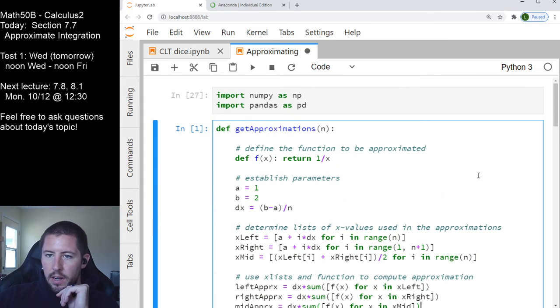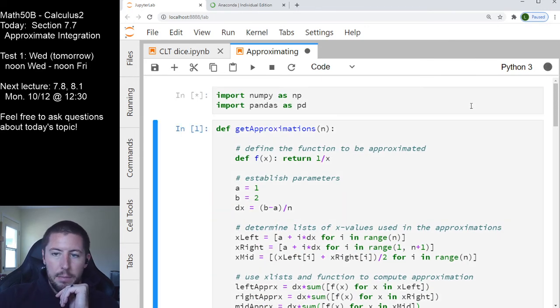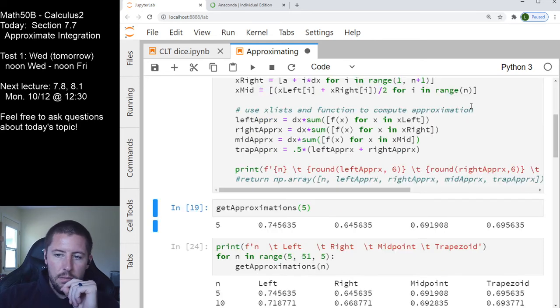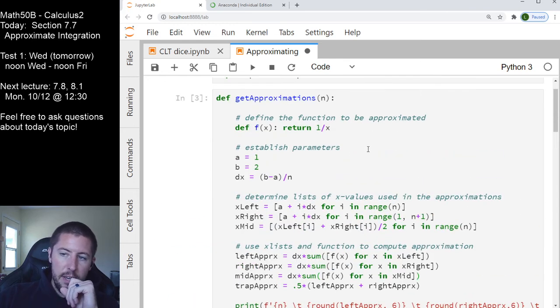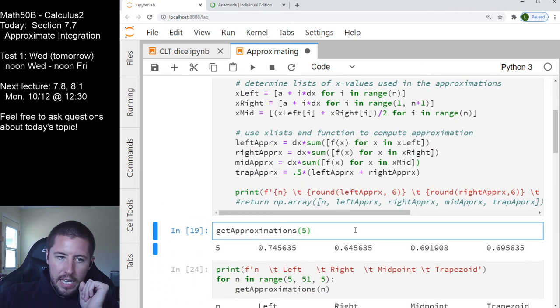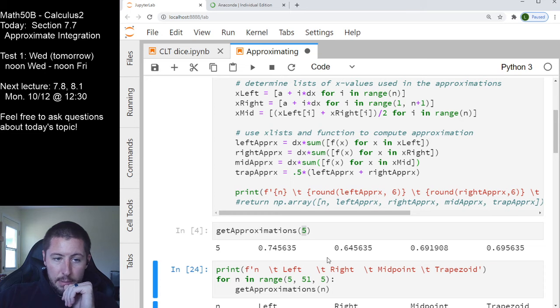Oh wait, I don't think I ran this guy here. I'm going to import my libraries, which I haven't used yet. I'm going to define my function, then I'm going to use the function. I created a function called getApproximations. Now I'm going to make a call to the getApproximations function, and I want to use 5 subintervals. And it's going to give me these approximations here.